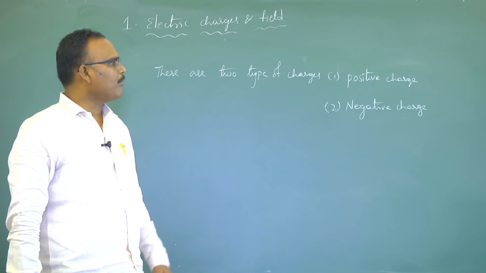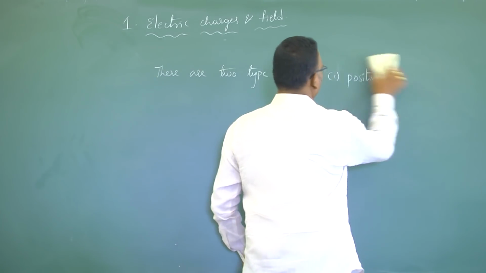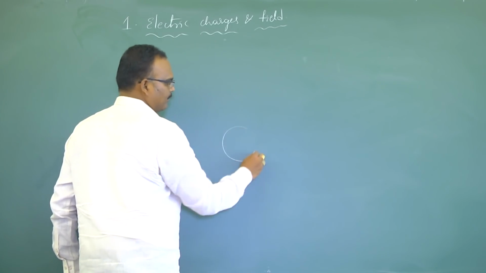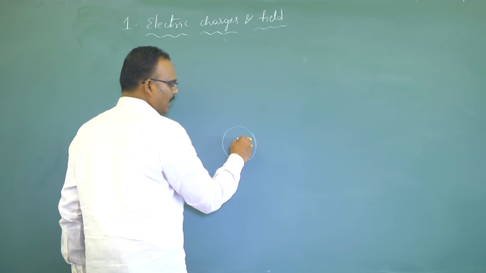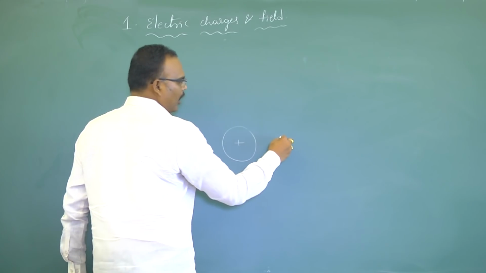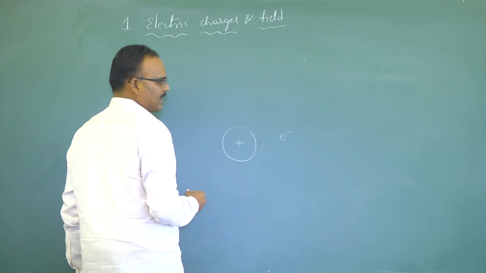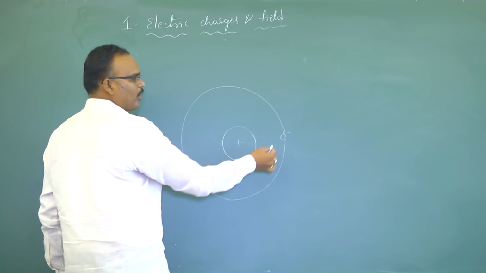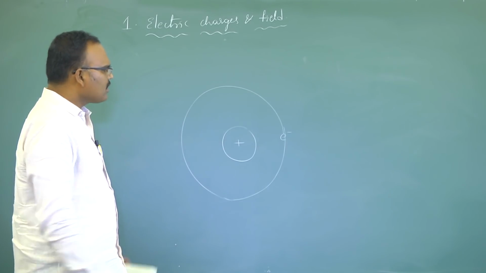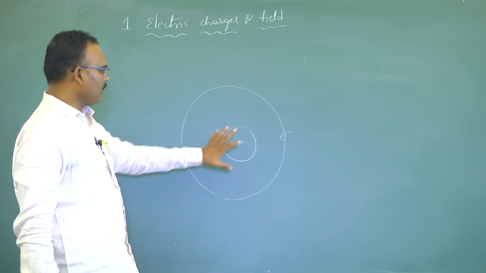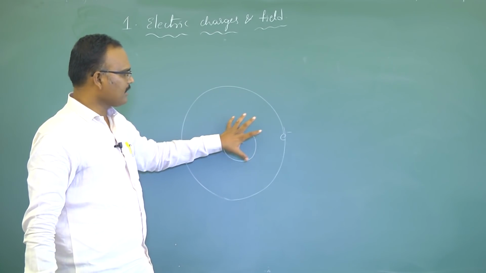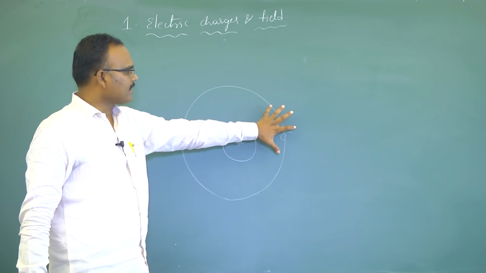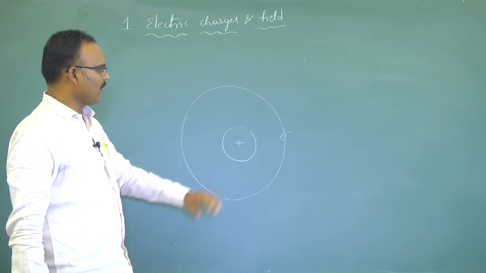Here I will take the help of Bohr's theory. Any atom consists of a nucleus at its center. The nucleus is positively charged, and electrons, negatively charged particles, revolve around the nucleus in fixed orbits. This is general. The atom consists of a positively charged nucleus, and negatively charged electrons revolving around the nucleus in fixed orbits. This is the basic structure of an atom.